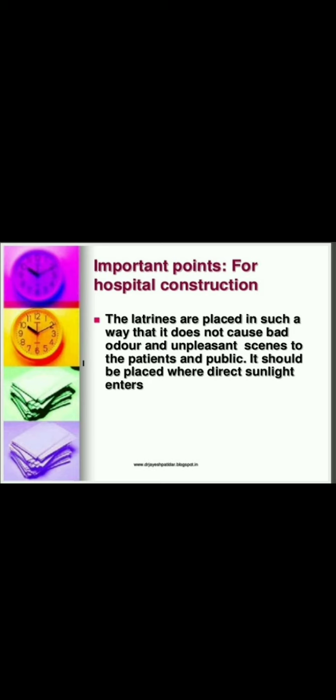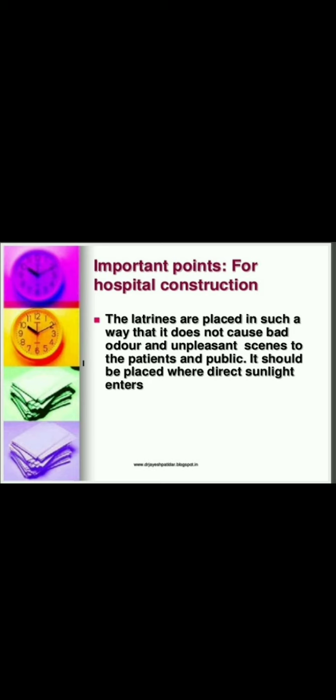And after that, roof: flat roofs provide protection against weather. Roofing materials used are tiles, asbestos, cement, metal. And next one, latrines. Latrines are placed in such a way that they do not cause bad odor and unpleasantness. If there is bad odor and unpleasantness, there will be discomfort to the patient.